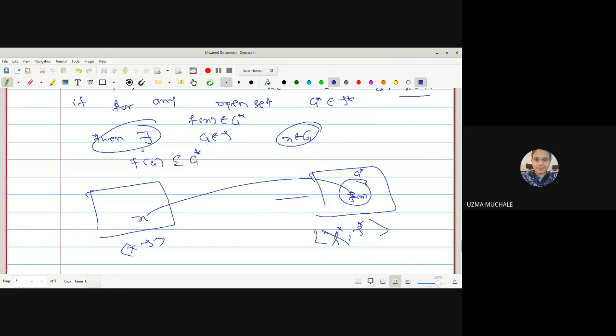Then there exists G belonging to τ which contains the point x, such that f of G is contained in G star. The image of this open set G is contained in your G star, so this is your f of G, which is contained in G star.